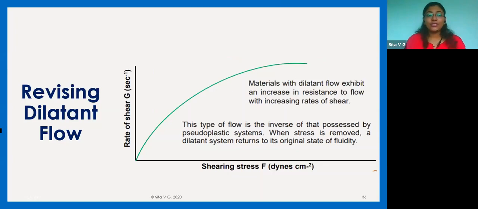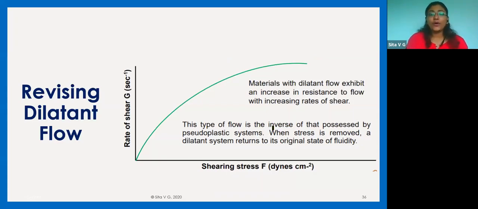Now, if we have to revise dilatant flow, we know that this is an upward curve. If it is an upward curve, that means your shear stress is directly proportional to viscosity. As your shear stress increases, as you give more shear, your viscosity increases, and these are called shear thickening systems. And this type of flow is exactly inverse of pseudoplastic flow.